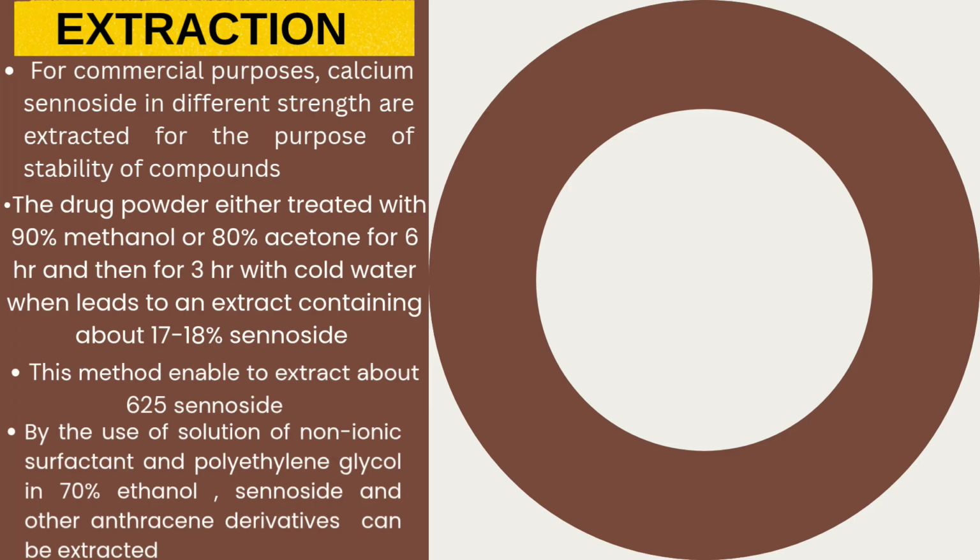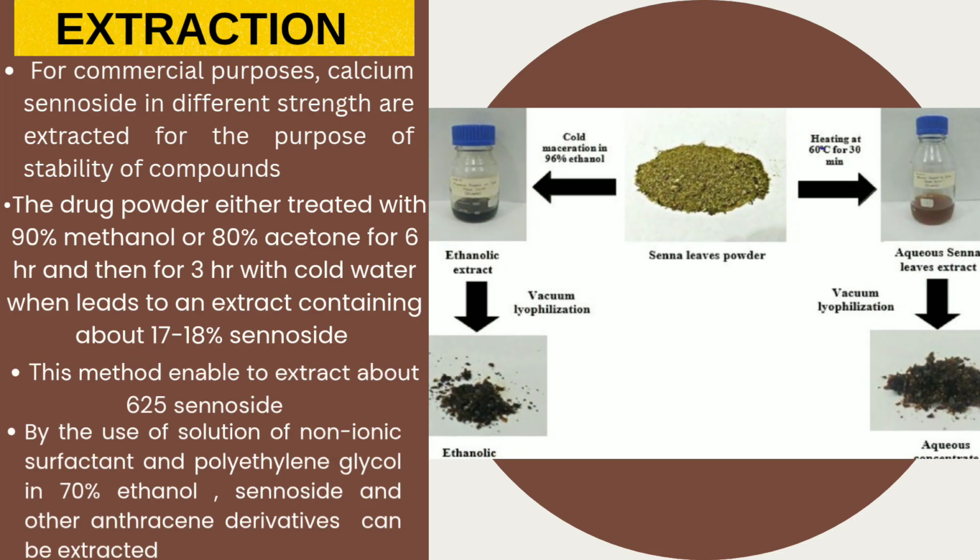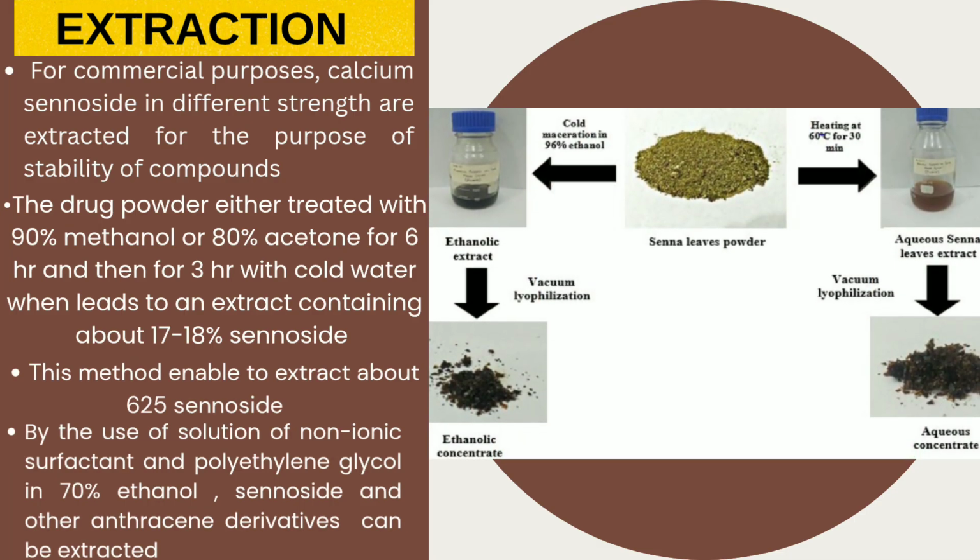Now, about the extraction and isolation of senna leaves. For commercial purposes, calcium sennosides in different salt forms are extracted for the purpose of stability of the compound.